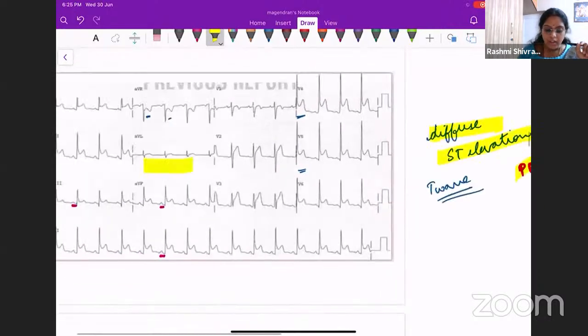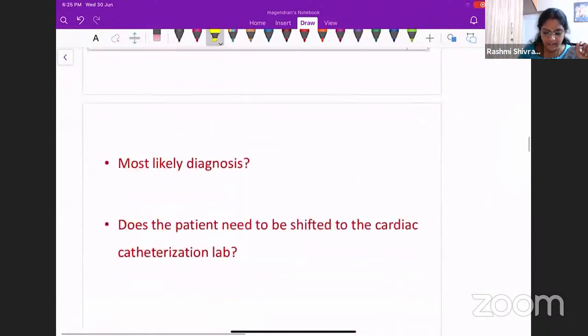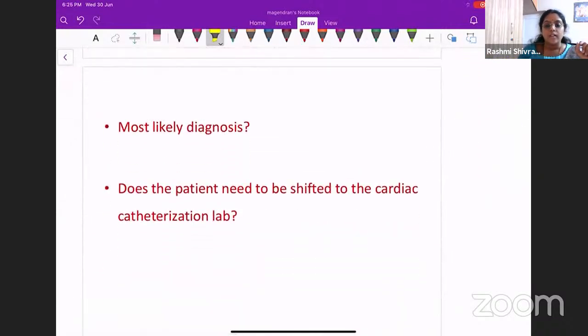Do you think that this patient needs to undergo cardiac catheterization? Because of the ST segment elevations, you might think this patient needs primary PCI and should be shifted to the cardiac catheterization lab. No, that's not what we'll be doing. This patient needs to be admitted and given NSAIDs. That is what we give for acute pericarditis. We need to monitor him so that he does not develop any complications. So this patient does not need to be shifted to the cardiac catheterization lab.